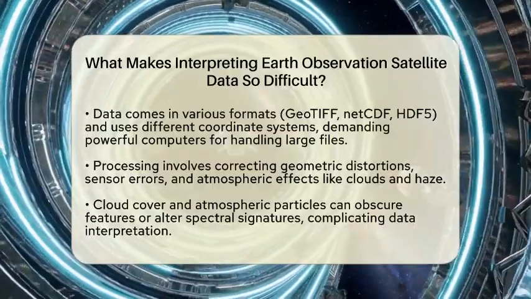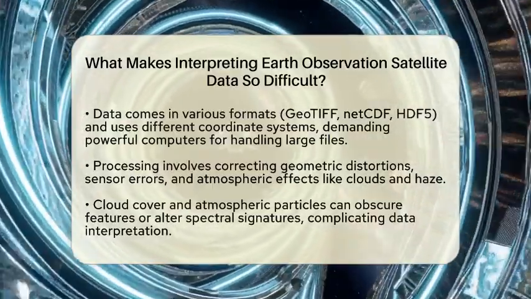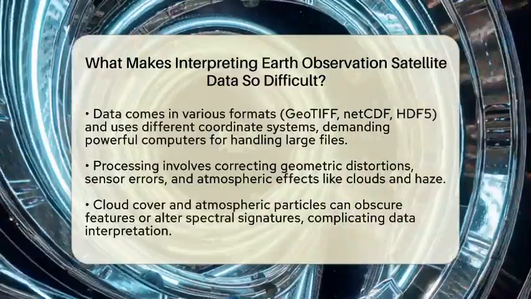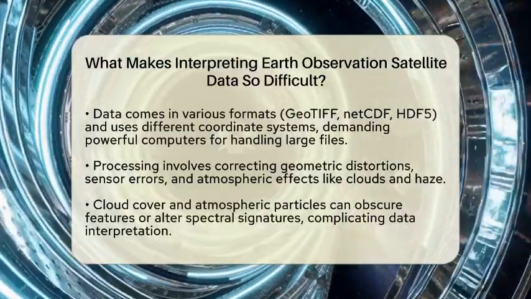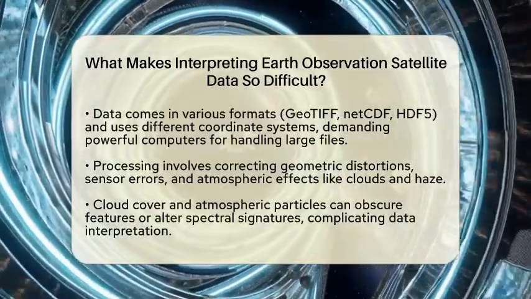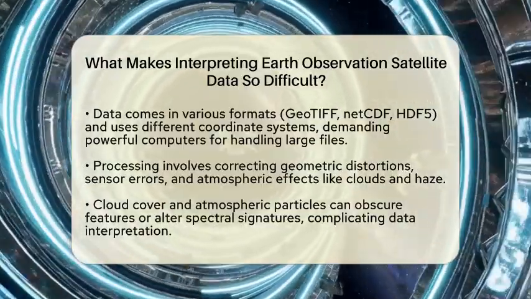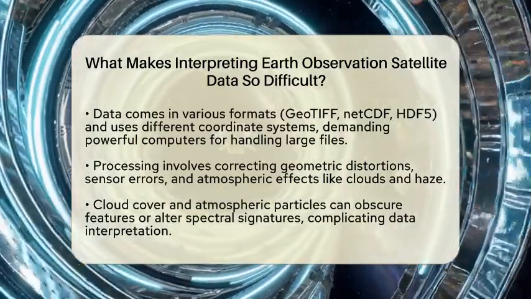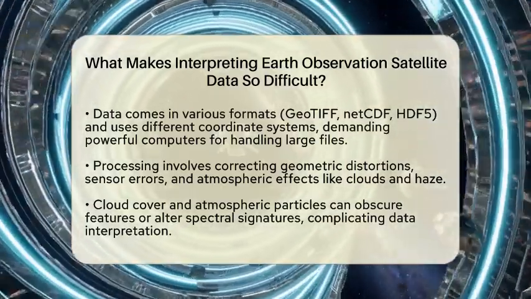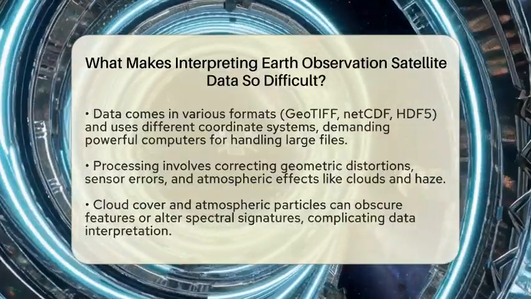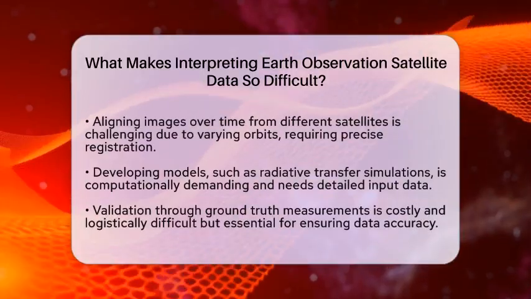Quality issues also make interpretation tricky. Clouds can obscure land features, and atmospheric particles can change the spectral signatures that sensors detect. If these aren't corrected, the data might suggest false changes or hide real ones. For example, a cloud-covered area might look like it has no vegetation, even if it does. Ensuring data reliability involves multiple correction steps, which are time-consuming and require expertise.